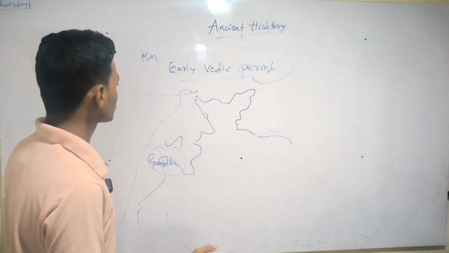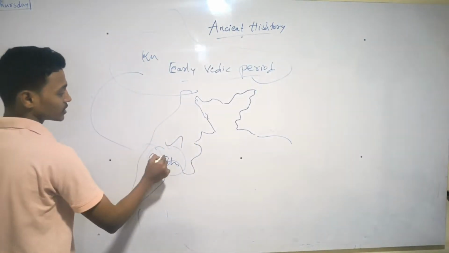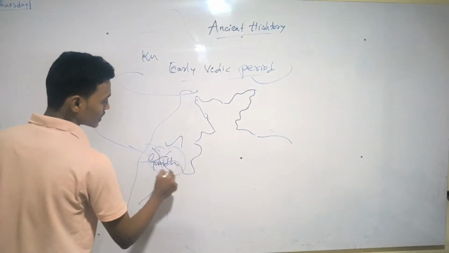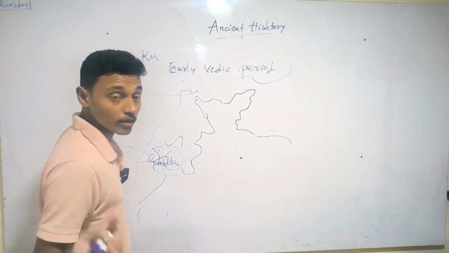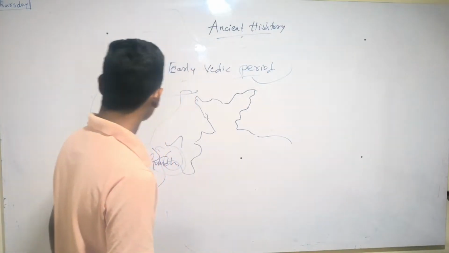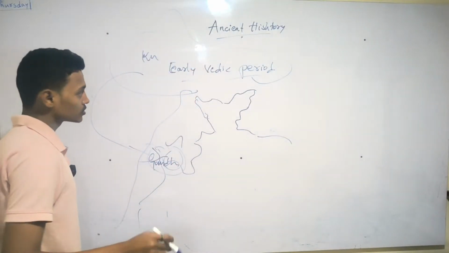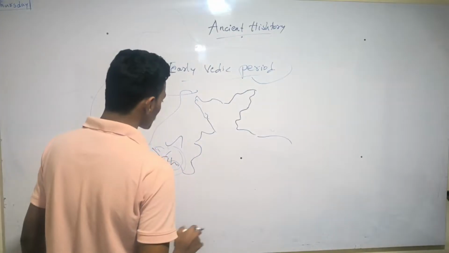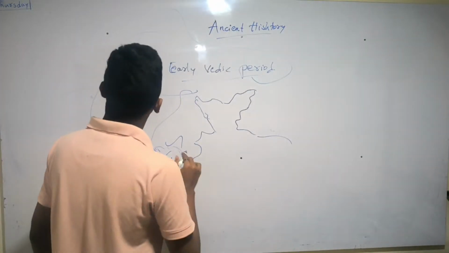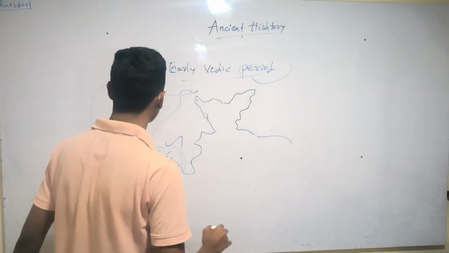These all came to this western place, and they settled there. And the Aryans also came from Central Asia to those places. You also know this about the Stone Age and the early Vedic period.